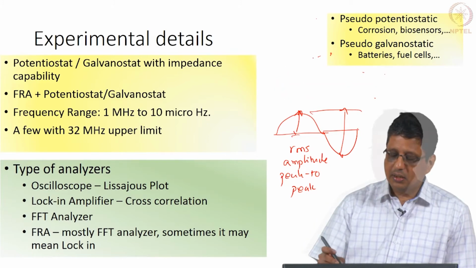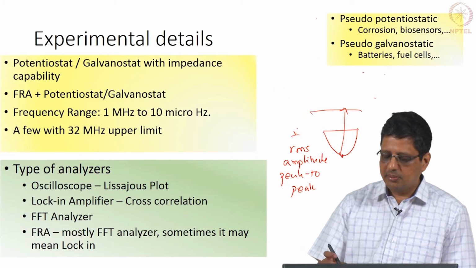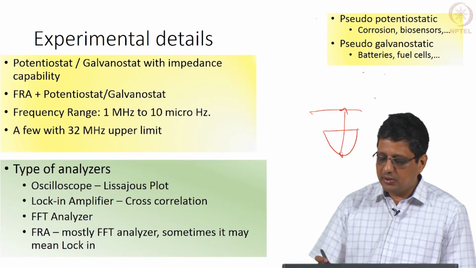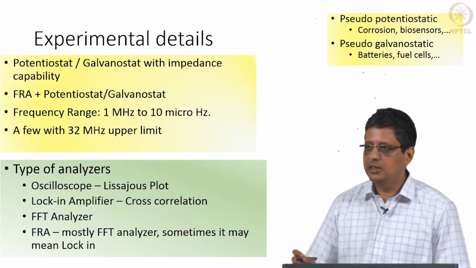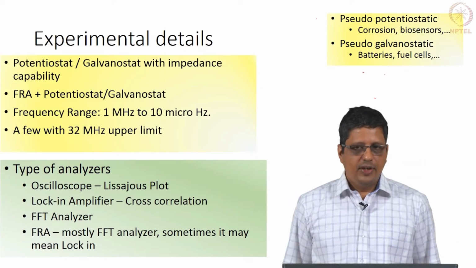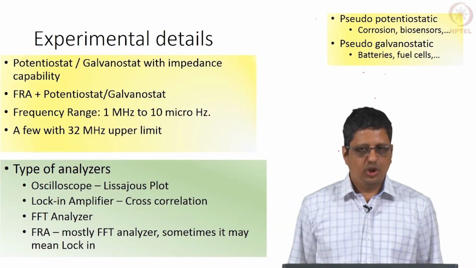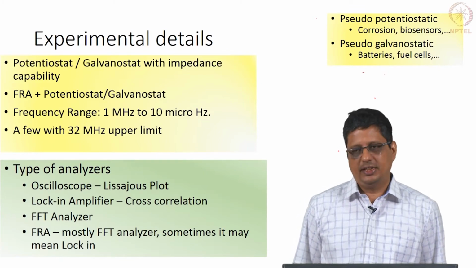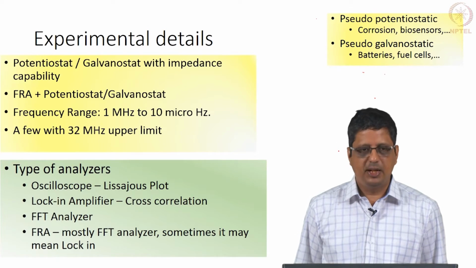See, the reason we conduct in galvanostatic mode in some cases and potentiostatic mode in some cases is that the impedance values of the batteries and fuel cells are very, very low. When they are very low, when you specify potential and say 10 millivolts potential oscillation, it will give rise to large currents, okay, it may go beyond the instrument's capability.